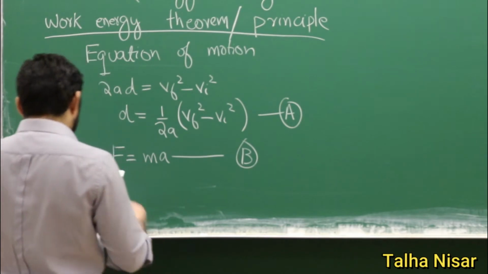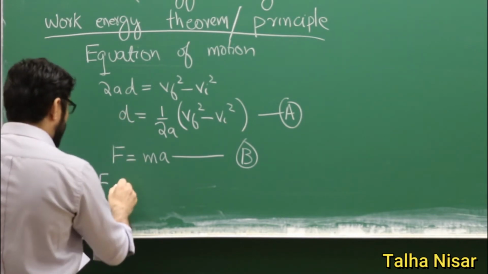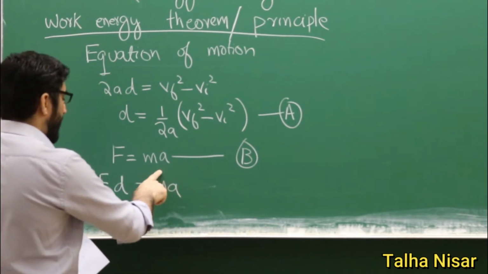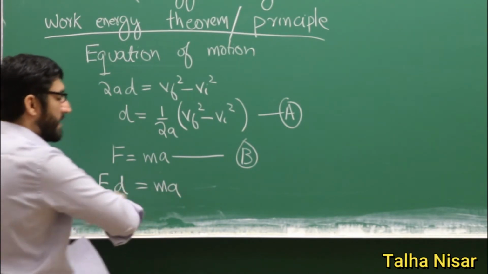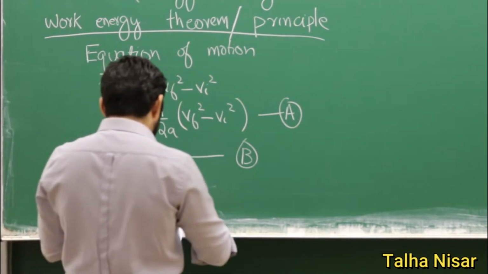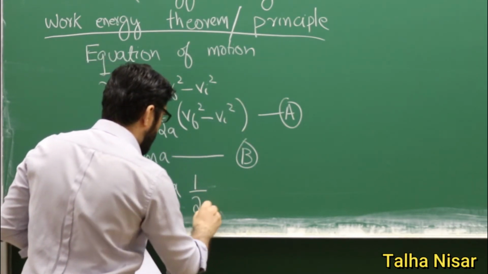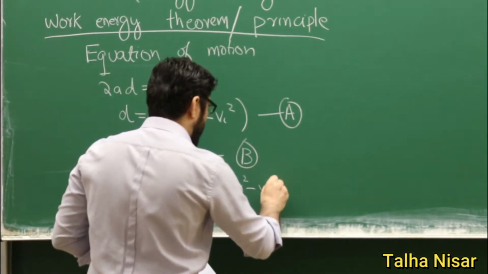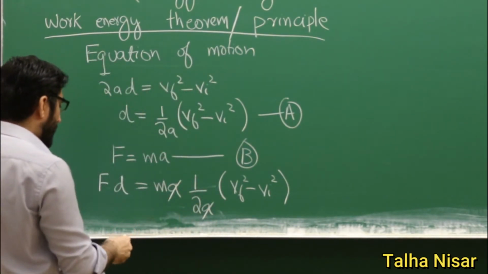So what we get is the force multiplied by displacement, and then we have the ma. So we multiply the force on both sides. That doesn't change anything, because it is on both sides, so we can cancel these two. Then we write the same equation here, which is 1 by 2a Vf squared minus Vi squared. And now we cancel these two here.